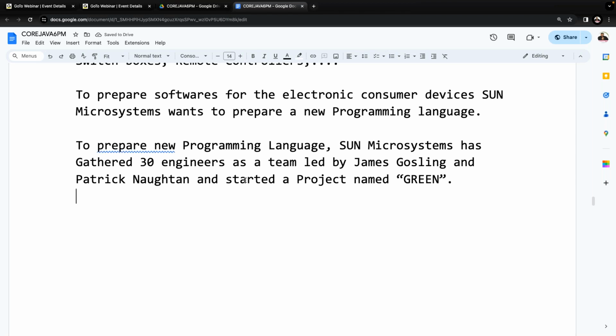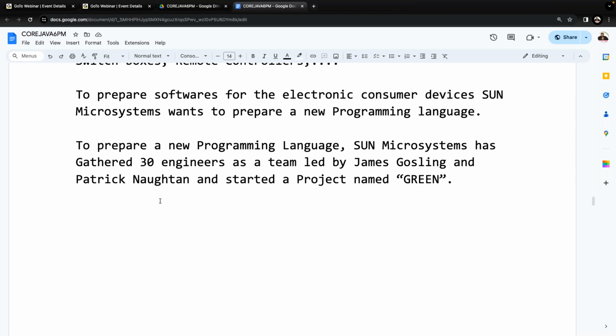Sun Microsystems started a project. The name of that project is what? Green project. Understand it clearly. Up to now, what information have you been given? Just assume ourselves we are in 1991. Now Sun Microsystems had a requirement.